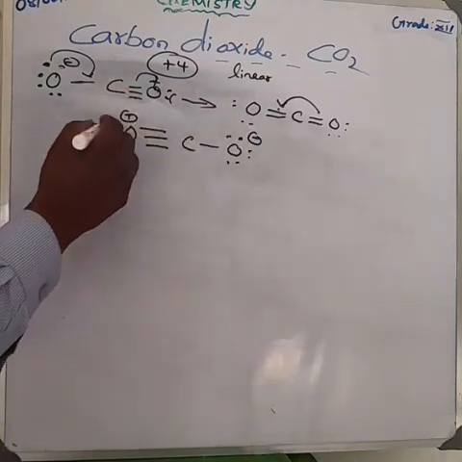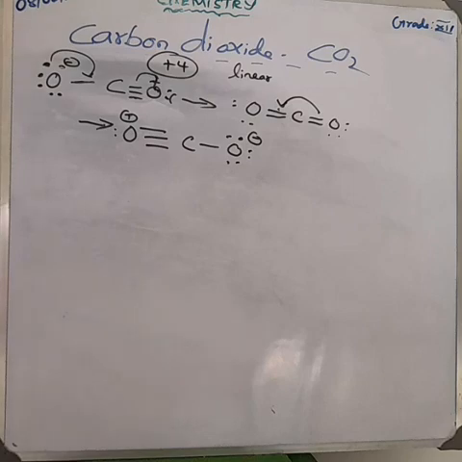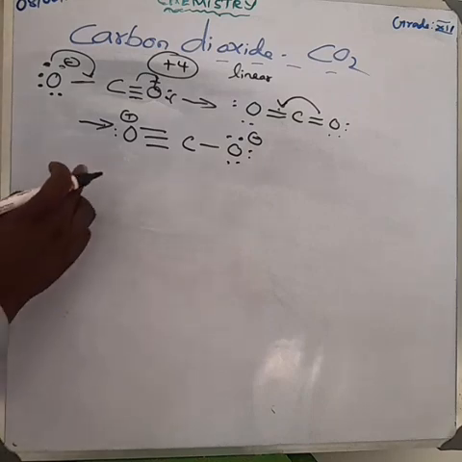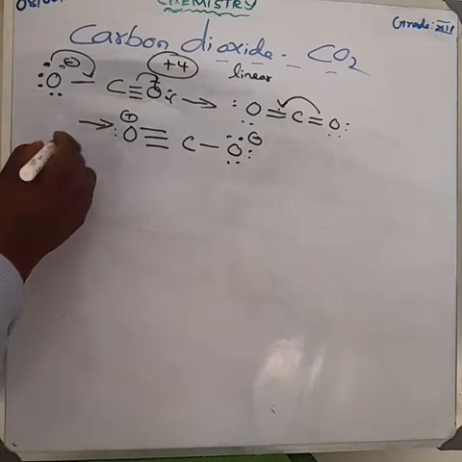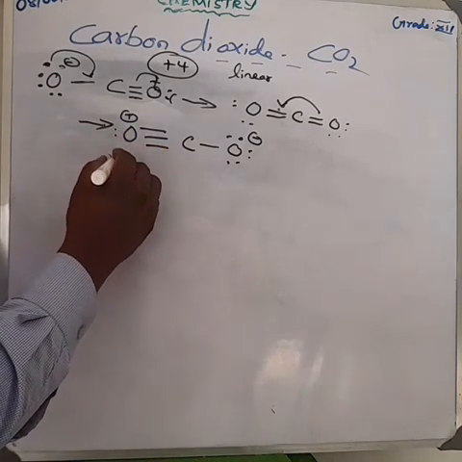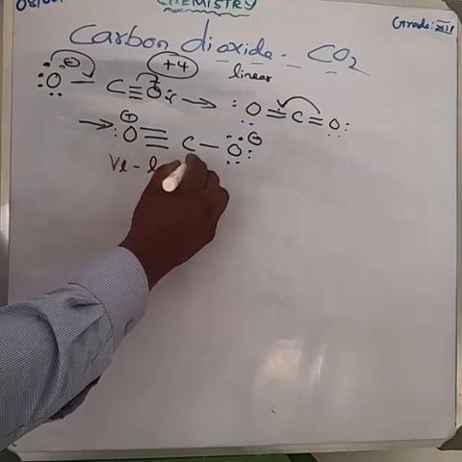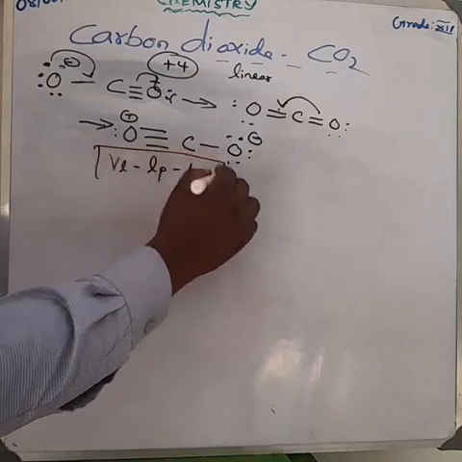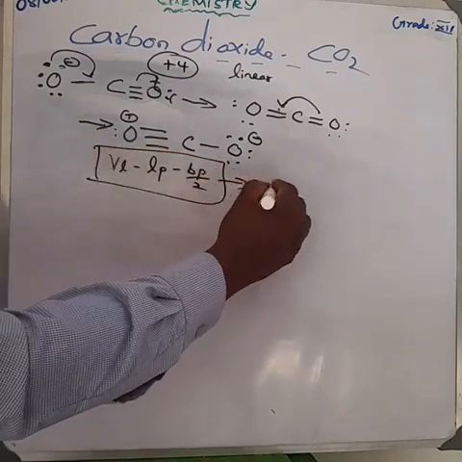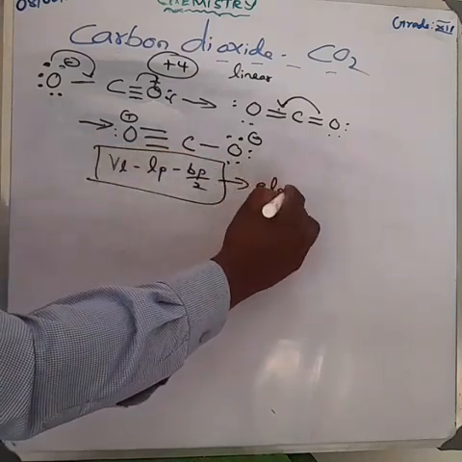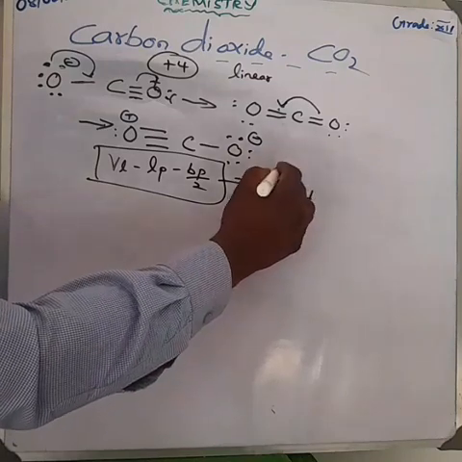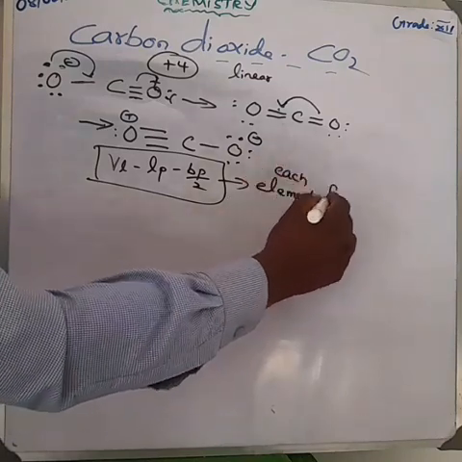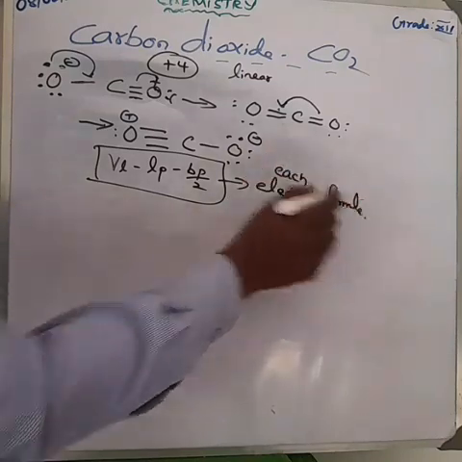Next, how can you find the charge? For the first carbon dioxide molecule, you have to use the formula: valence electron minus lone pair minus bond pair divided by 2. That is the formula for finding the charge of each element. This is not a formula for the molecule as a whole.